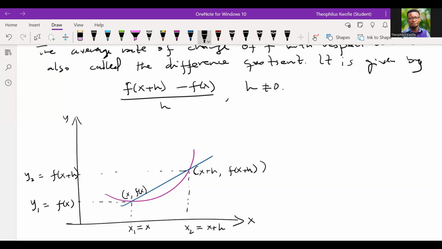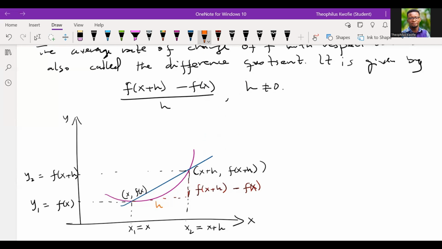I also want to stress the point that a line that touches a curve at 2 points is known as a secant. So now the question is, what has been the change in the function value? The change in the function value will be f of x plus h minus f of x. Now, what about the x? What do you think will be the change in x?